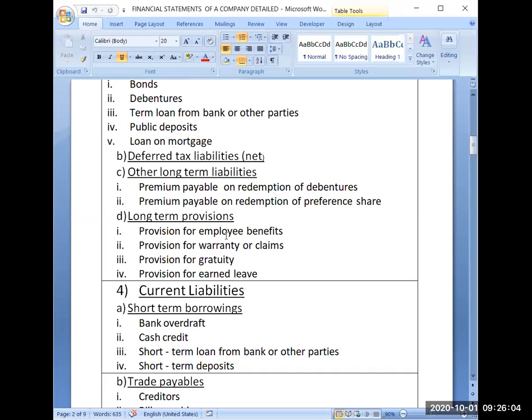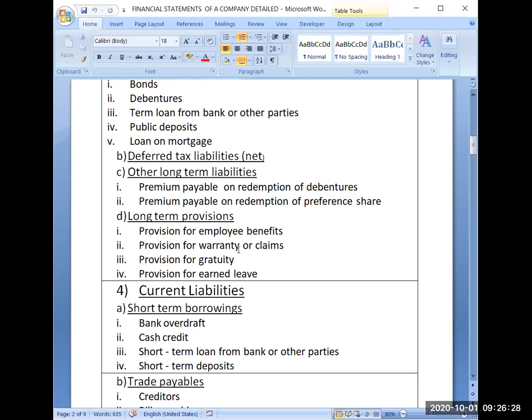Some parts have a 5 year warranty, some a 1 year warranty, some a 2 year warranty. So that is a technical issue. Right now you are not supposed to do that accounting, but you should know that warranty will generally be a long-term provision. It may be short term also, that I am not saying.